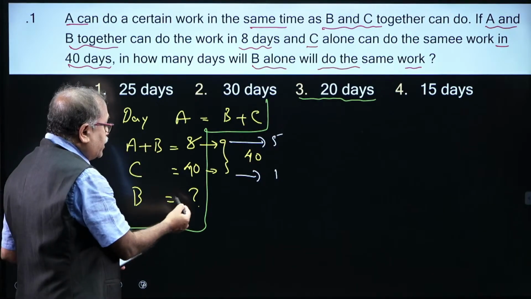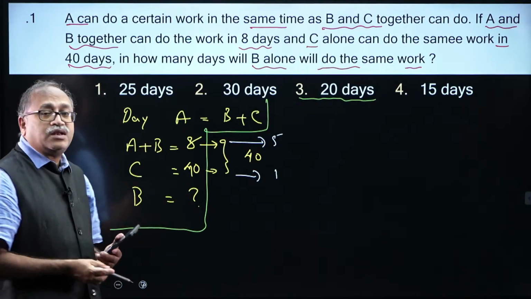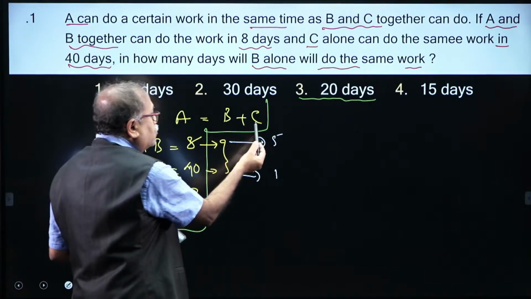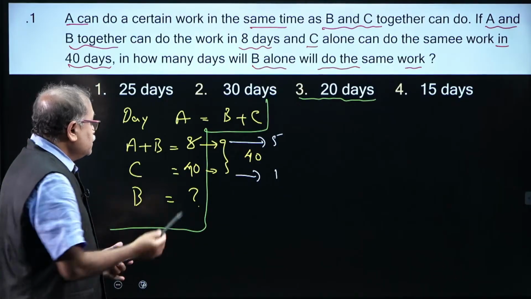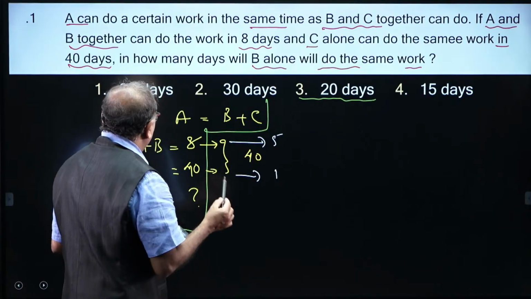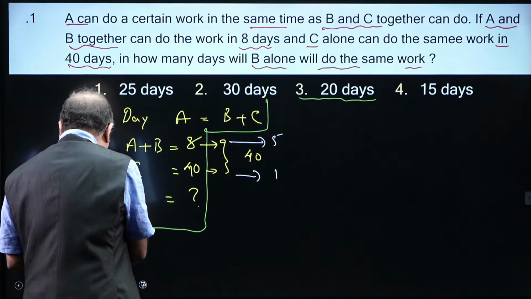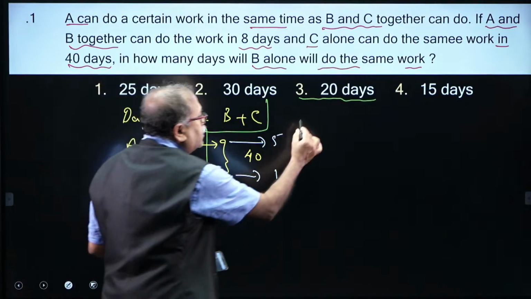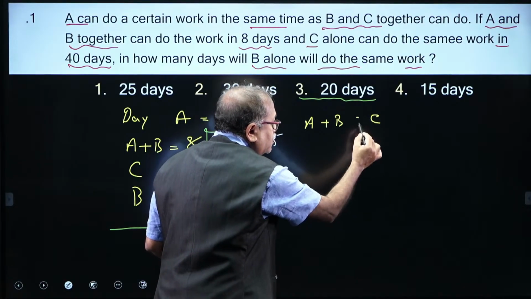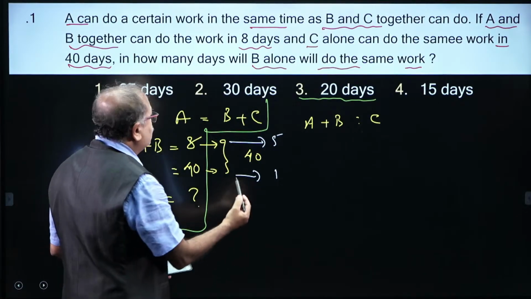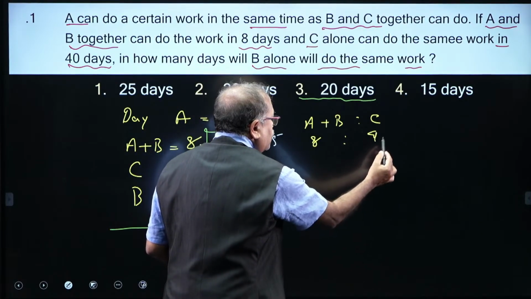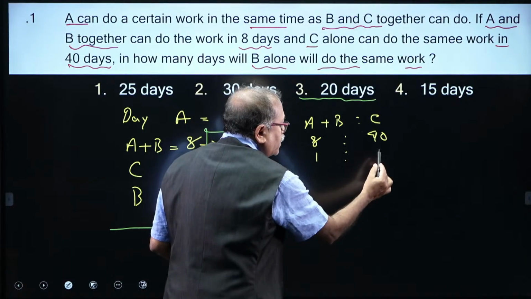Now what I need to find out is in how many days B alone can complete the work, and we know that A is equal to B plus C. Look at this part: A plus B and C, the days ratio is 8 is to 40, in other words 1 is to 5.